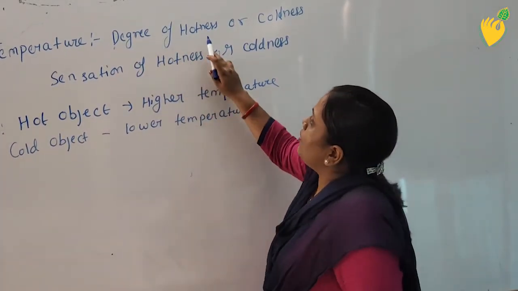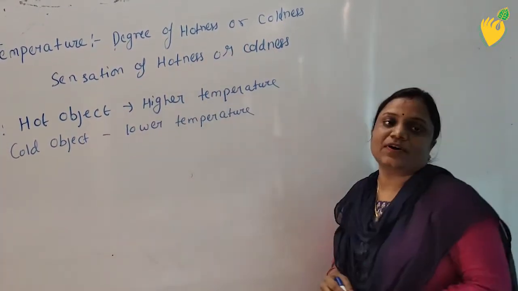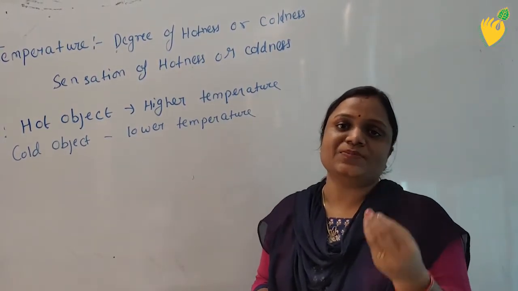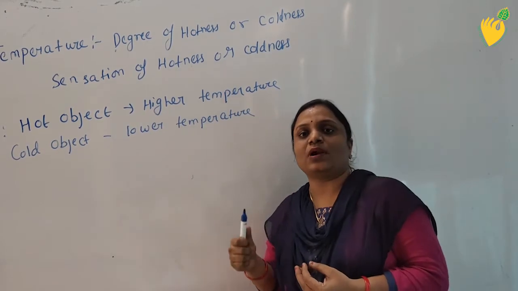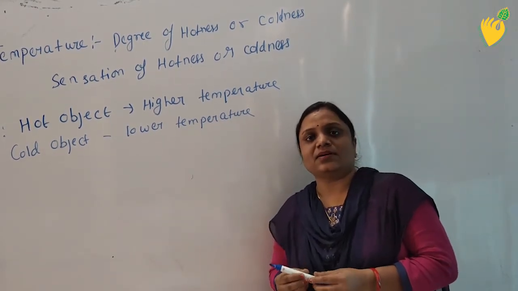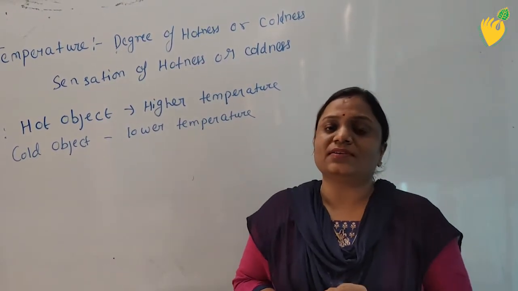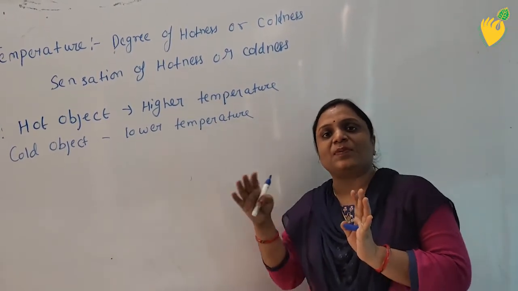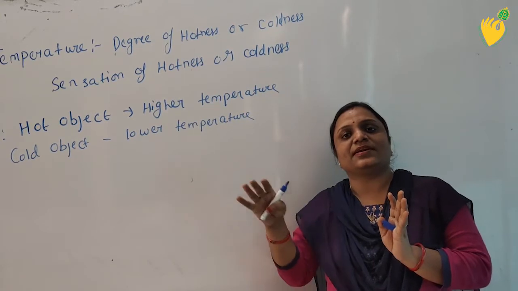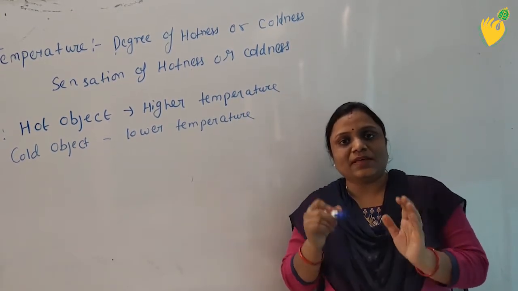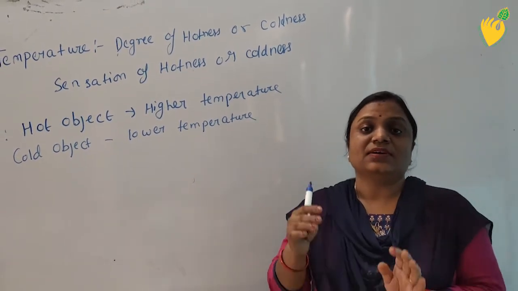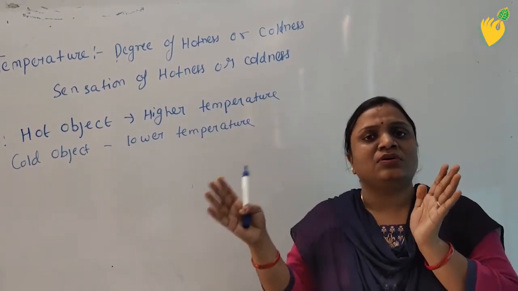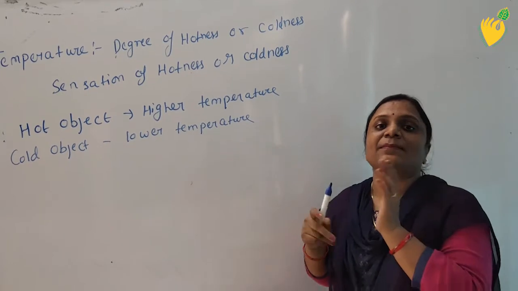Temperature is the degree of hotness or coldness of a body. That means how hot an object is or how cold an object is. Previously I told you that heat is a form of energy that takes place due to temperature difference. In the previous section I told you that the transfer of heat takes place due to change in temperature.